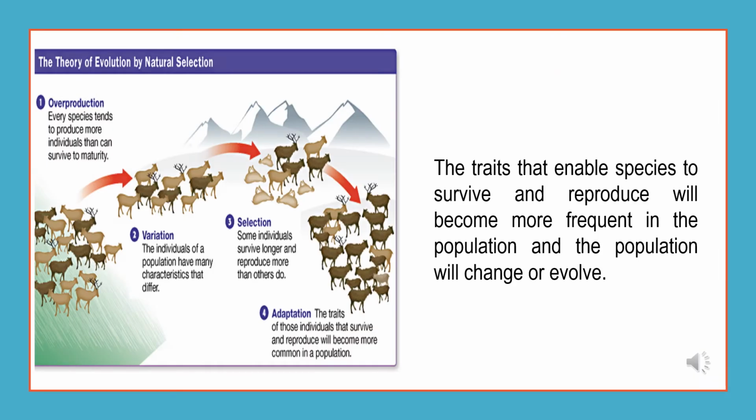Over time, the traits that enable species to survive and reproduce will become more frequent in the population and the population will change or evolve. Through natural selection, Darwin suggested, genetically diverse species could arise from a common ancestor.